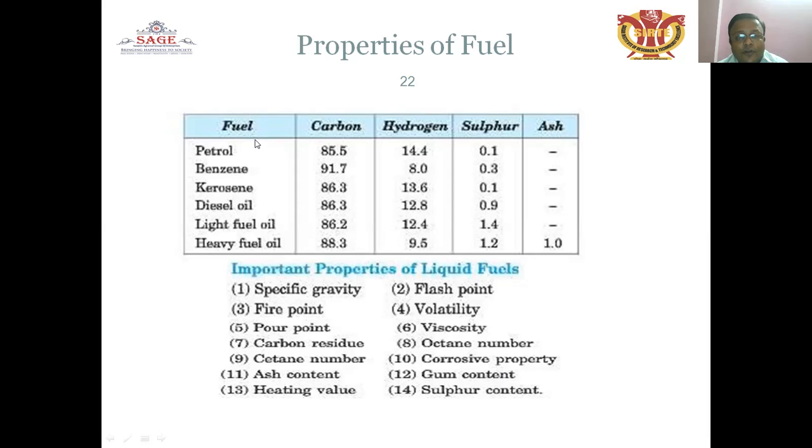These are the important properties of the liquid fuel. Fuels used in liquid form are petrol, benzene, kerosene, diesel oil, light fuel oil, and heavy fuel oil. Carbon percentage in these fuels: 85.5, 91.7, 86.3, 86.3, 86.2, 88.3. Hydrogen: petrol 14.54, benzene 8.0, kerosene 13.6, diesel oil 12.8, light fuel oil 12.4, heavy fuel oil 9.5. Sulfur: 0.1, 0.3 in benzene, 0.1 kerosene, 0.9 diesel oil, 1.4 light fuel oil, and 1.2 heavy fuel oil. Ash content is 1%.